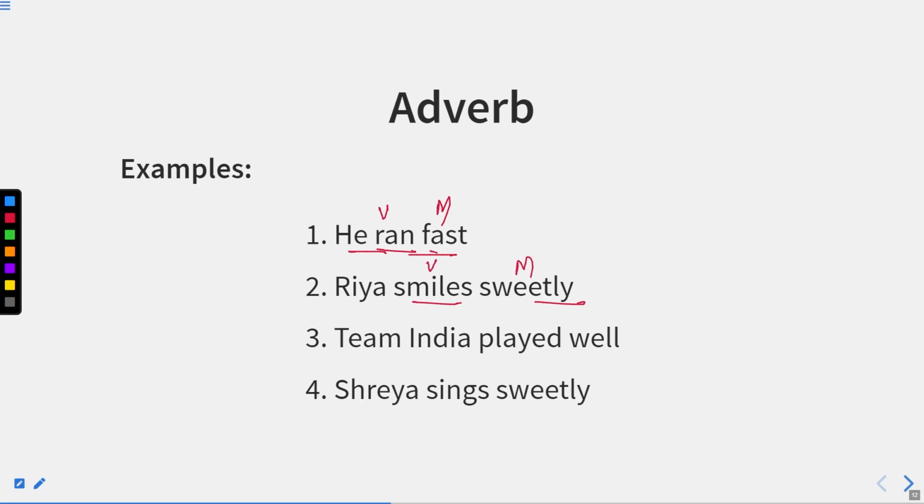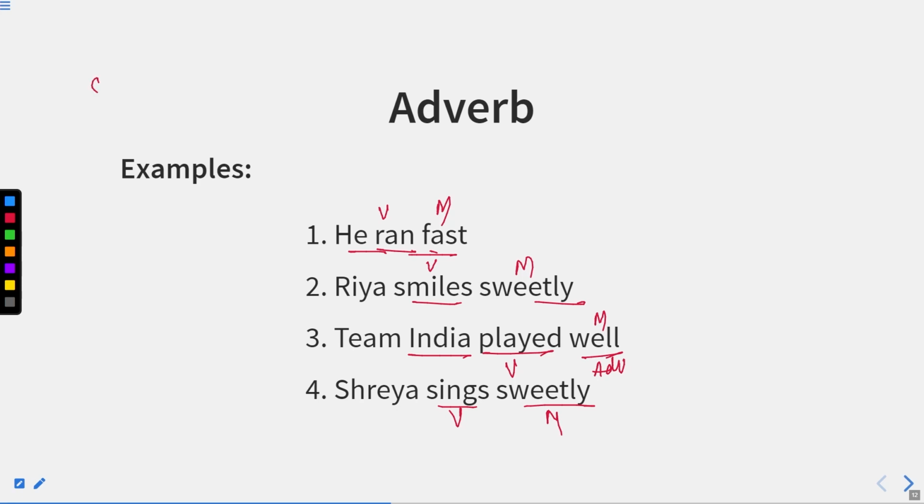Now if I write the sentence like she sweetly smiles, will that sentence be correct? No, not at all. Team India played well. Now again, Team India is a noun, played is a verb and well is an adverb, which is a manner adverb, or an adverb of manner, which is coming after the verb. Now Shreya sings sweetly. Now sings is a verb and sweetly is a manner which is coming after that.